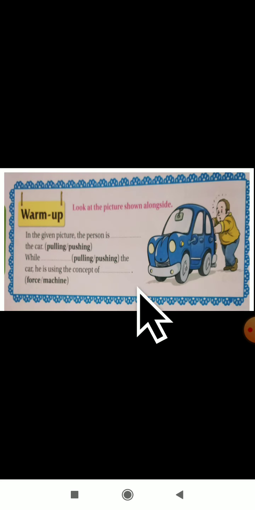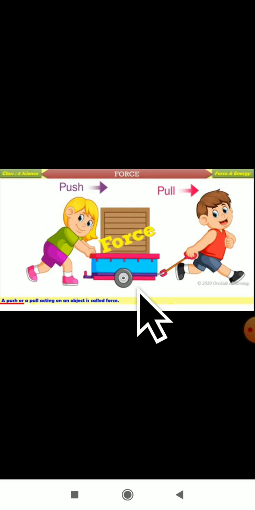Dear students, in the previous video class, we started studying the lesson force, work and energy. In the last video class, first we studied the definition of a force. I hope you have understood it. Dear students, can you define what is force? Force is a push or a pull acting on an object.